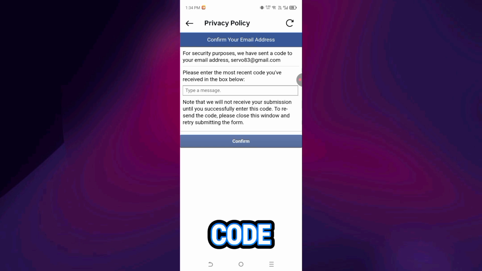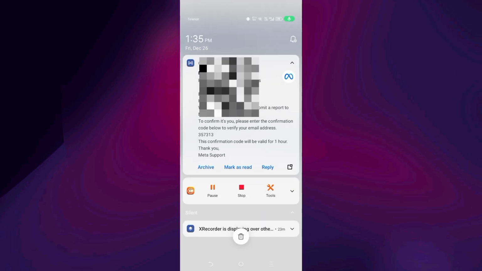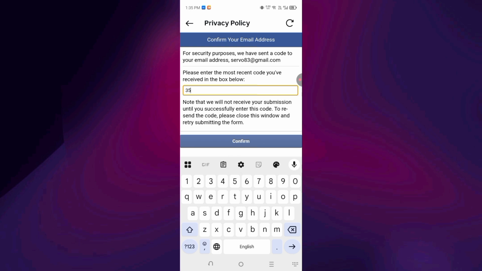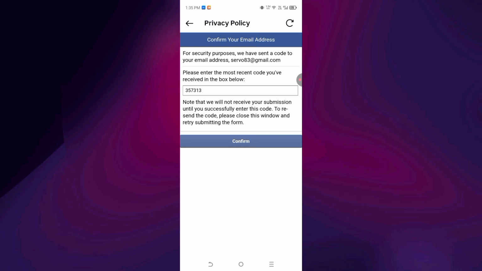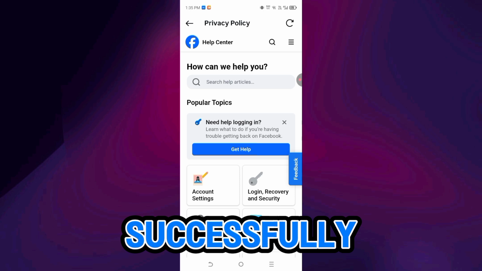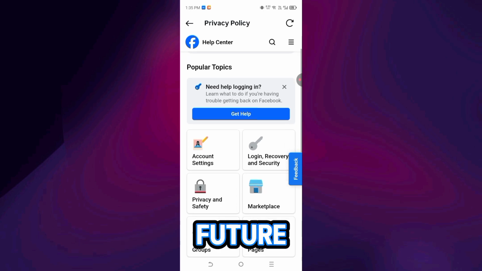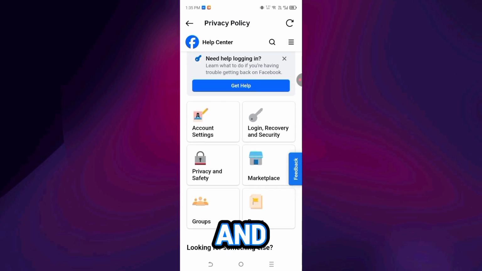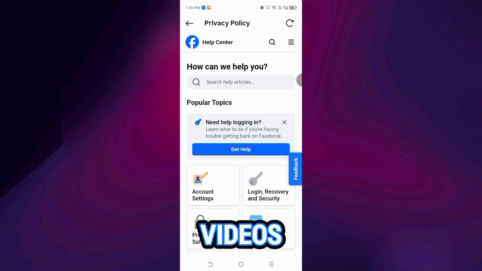Meta will send a code to your registered email. Enter the code to confirm your objection. Tap Confirm. And yes, we have successfully submitted the form. This limits future use of your content by Meta. Avoid posting sensitive public content and be cautious with face-focused videos or voice clips.